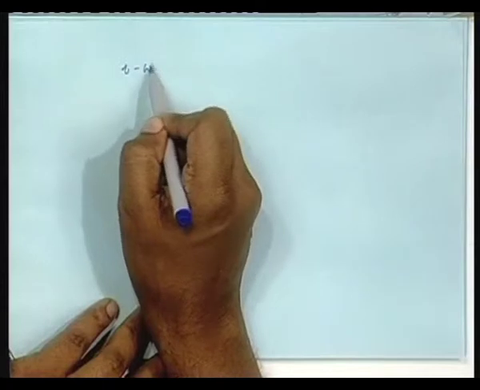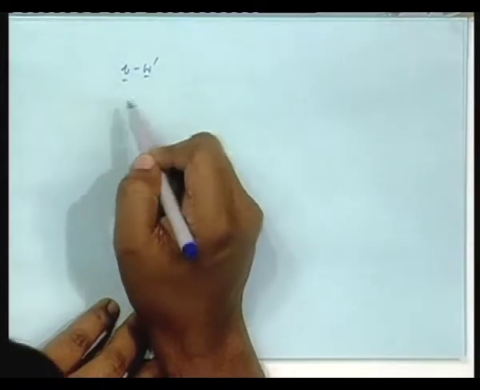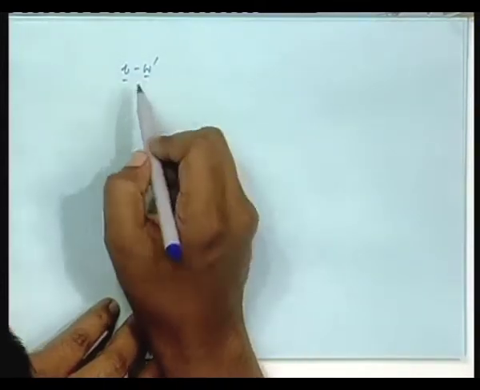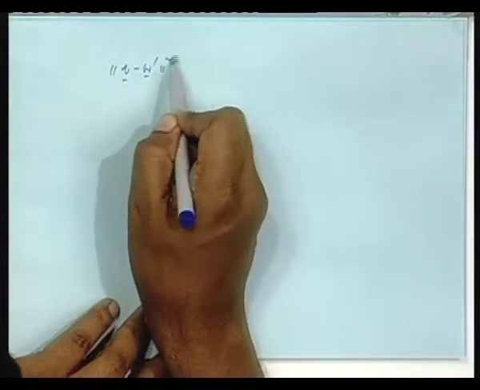Say I am taking V minus W prime, arbitrary W prime, and the norm square of that.